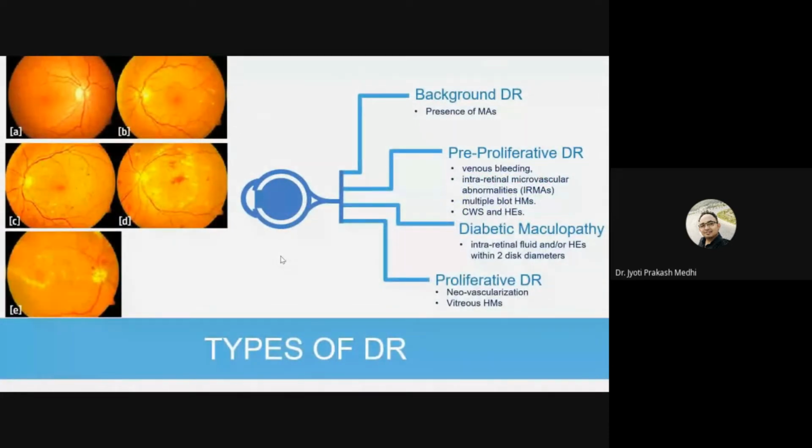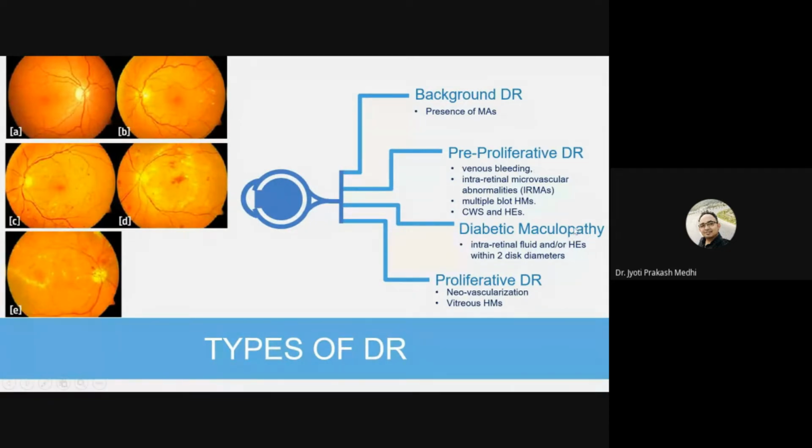Now, types of diabetic retinopathy. It means how diabetic retinopathy will affect our retina. The various stages are background retinopathy, then pre-proliferative retinopathy. In background retinopathy, microaneurysms start appearing. In pre-proliferative diabetic retinopathy, venous bleeding starts, then intraretinal microvascular abnormalities are present, then multiple blot hemorrhages, that means a higher amount of blood deposition occurs, then cotton spots and hard exudates start appearing.